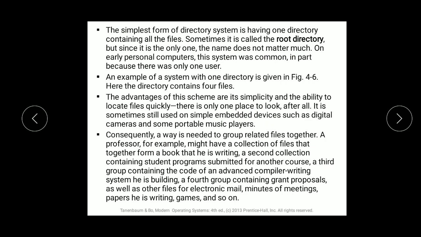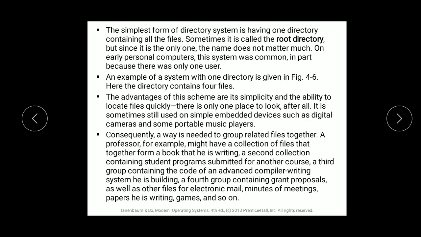Consequently, a way is needed to group related files together. Now when I say I need a directory, one question comes to mind: why do I require a directory when I have files to arrange the data? When I want to add multiple files, or arrange a group of files somewhere together, I need a bunch of files to be stored, and for that I need a destination, and that destination could be a directory.